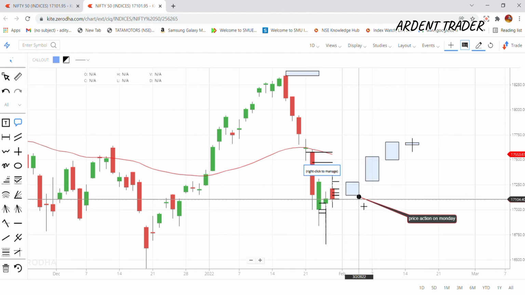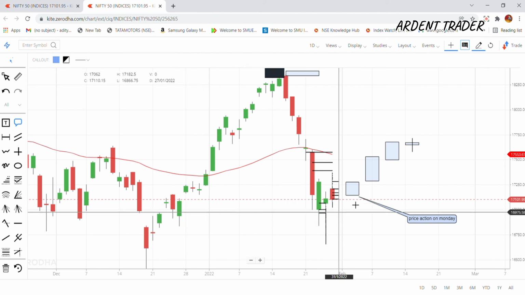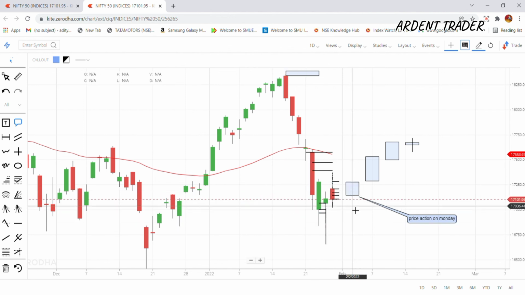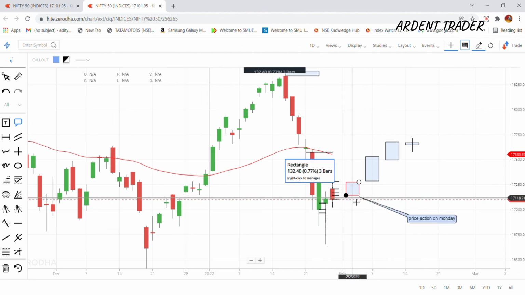Because when we are focusing on technical analysis, we are trying to understand the psychology of the crowd, like how the people are taking a particular event. So Monday's action is very much important, and if Monday is showcasing some positive psychology of the market, more buys are there, then we can buy a call option.